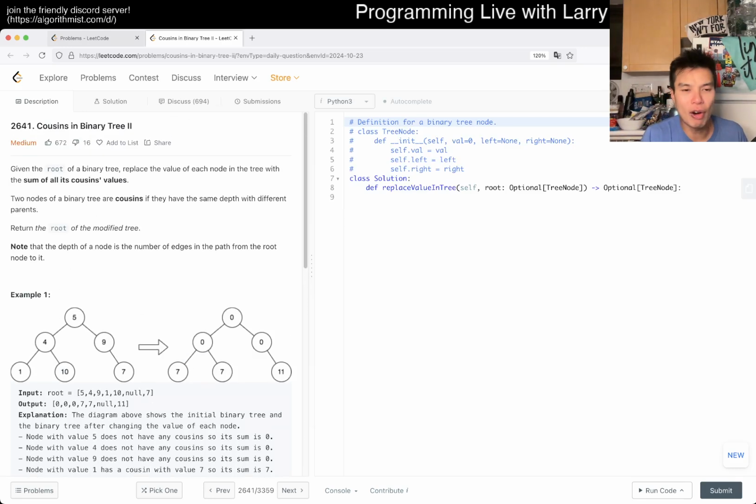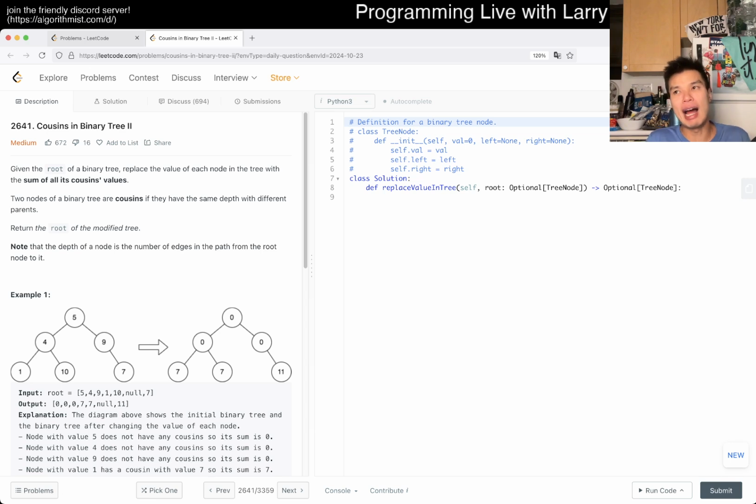I think the hardest part about this one is just trying to figure out how to think about it. What I mean by that is that once you rephrase the problem in a way that you can think about it clearly, then the implementation is not so bad. For this, for example, what are cousins, right?